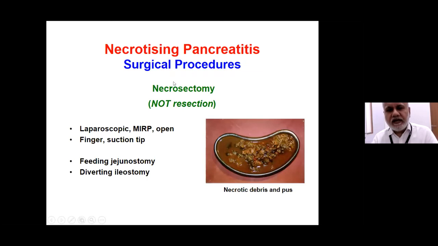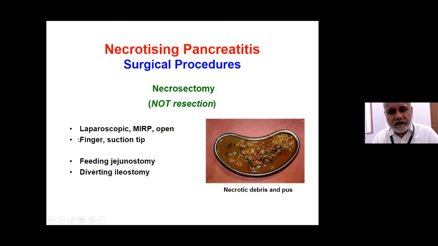The surgical procedure, as I said, is necrosectomy. So it is a non-anatomical resection, which could be laparoscopic, minimally invasive retroperitoneal approach, or an open necrosectomy. Blunt instrument like the finger or a suction tip, not knife or scissors or an energy source.